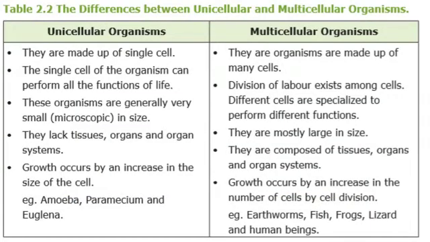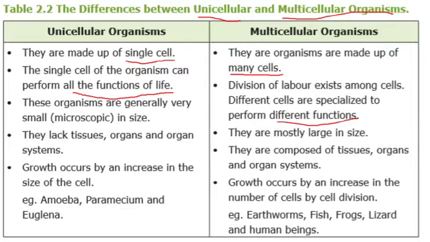Can you differentiate unicellular organisms and multicellular organisms, children? Yes. Unicellular organisms are made up of a single cell, and here they are made up of many cells. The single cell of the organism can perform all the functions of life. Here, division of labor exists among cells. That means different cells are specialized to perform different functions.